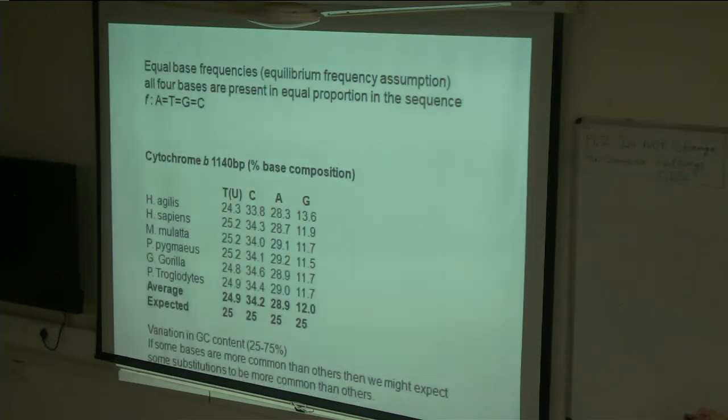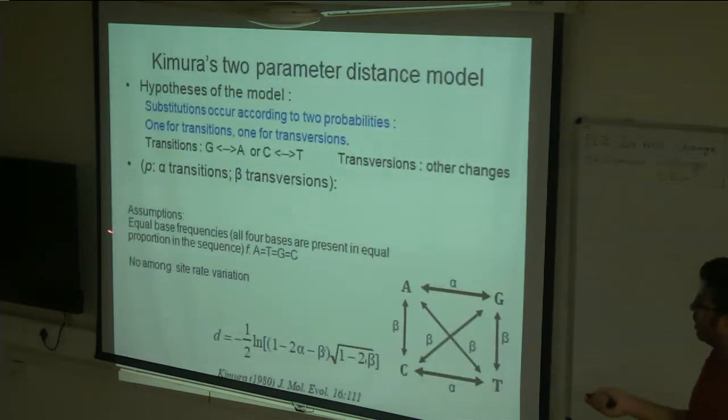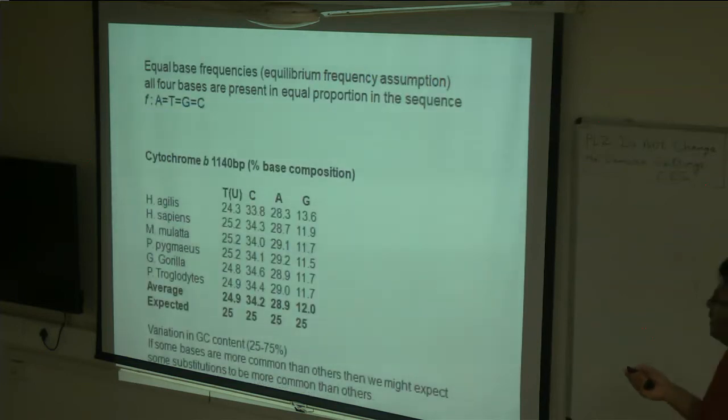Again, the assumption of the Kimura two-parameter model, that all bases have equal frequencies, is unrealistic. If you look at the cytochrome B sequences that we have given you for the practicals, the mitochondrial cytochrome B sequence that is 1140 base pairs long, and look at the base composition for different taxa, you will see that the composition is very different.